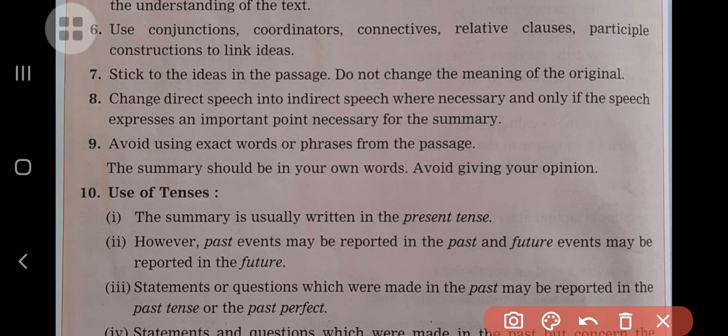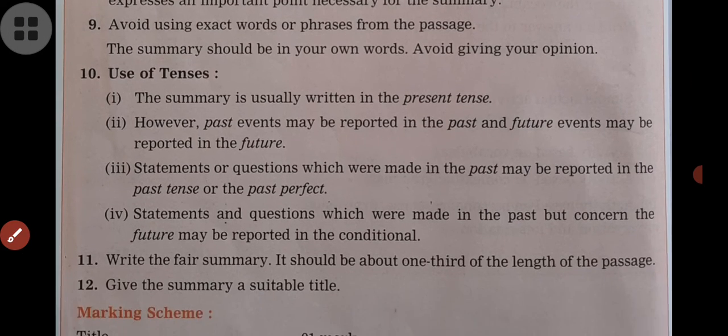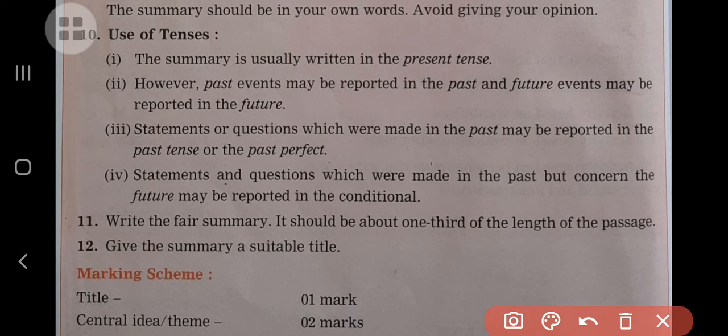Now generally, most of the time students ask me what type of tense should be used while writing a letter. But look now, when you are writing a summary, the use of tense is also very important. So we will see which tense should be used there. The first is that the summary is usually written in the present tense. This is the most important thing. Generally for writing a summary, present tense is used.